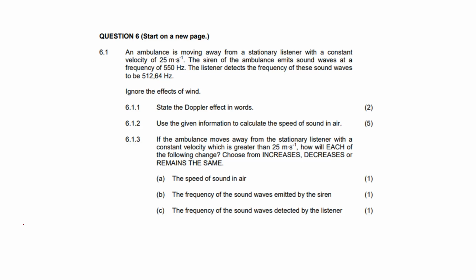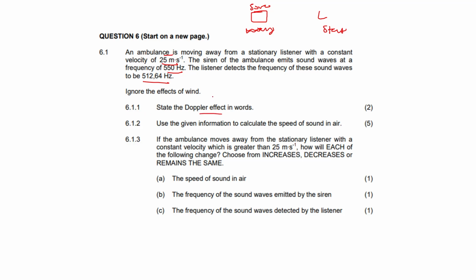Hi guys, let's take a look at this question where we have an ambulance that is moving away from a stationary listener. So the listener is stationary, but the ambulance, the source, is moving with a constant velocity of 25 meters per second. The siren of the ambulance emits sound waves at frequency 550 Hz, and the listener detects the frequency of these waves to be 512,64 Hz.